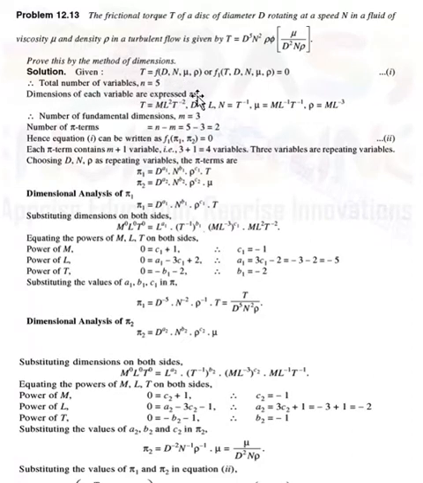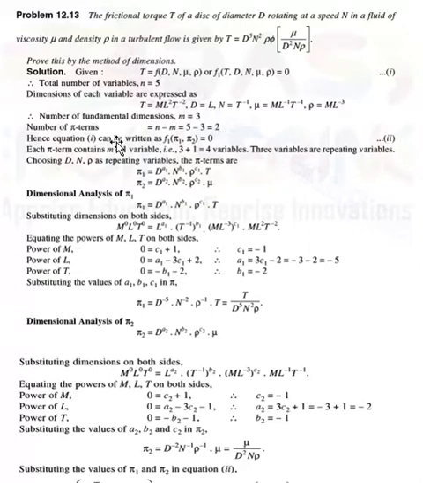Then the dimension of each variable is expressed in MLT form. T is equal to M L^2 t^-2, d is equal to L, n is equal to t^-1, mu is equal to M L^-1 t^-1, rho is equal to M L^-3. Number of fundamental dimensions, m, is equal to 3, and the number of pi terms is n minus m. Here the total number of variables is 5 and the fundamental dimensions are 3. Therefore 5 minus 3 is equal to 2.